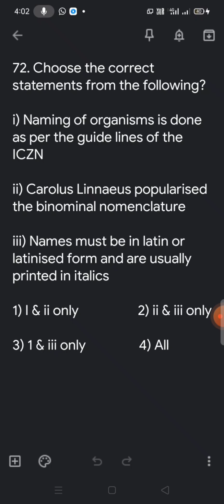What options have they given? 1 and 2 only, 2 and 3 only, 1 and 3 only, and all. In these, all three statements are right. So what is the correct answer? The fourth one is the correct answer.